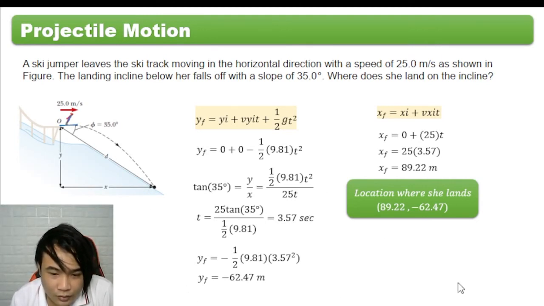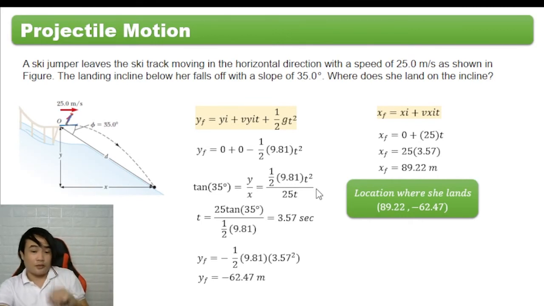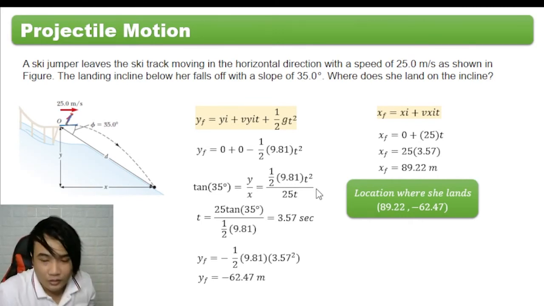So maganda naman doon sa Angry Birds kasi nakikita mo na yung trajectory.